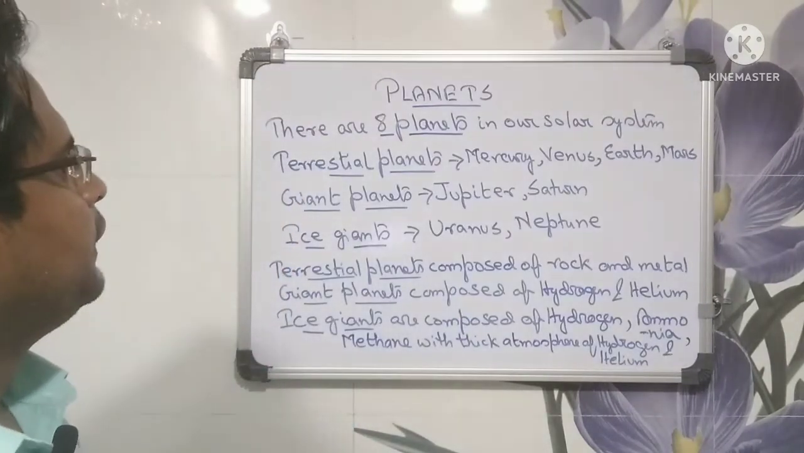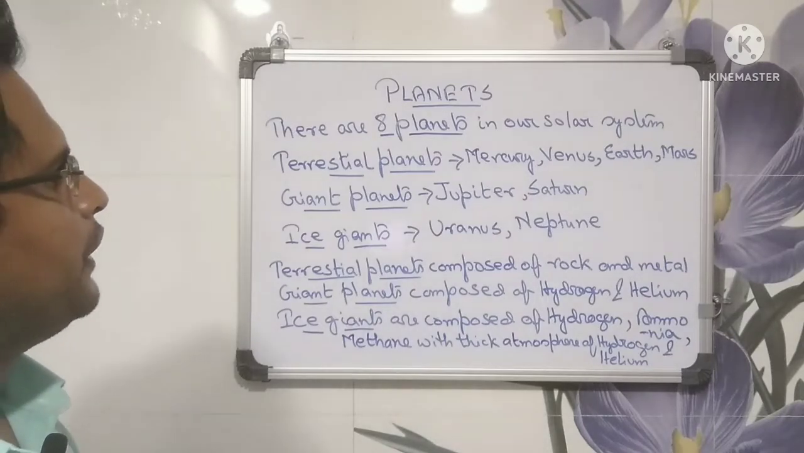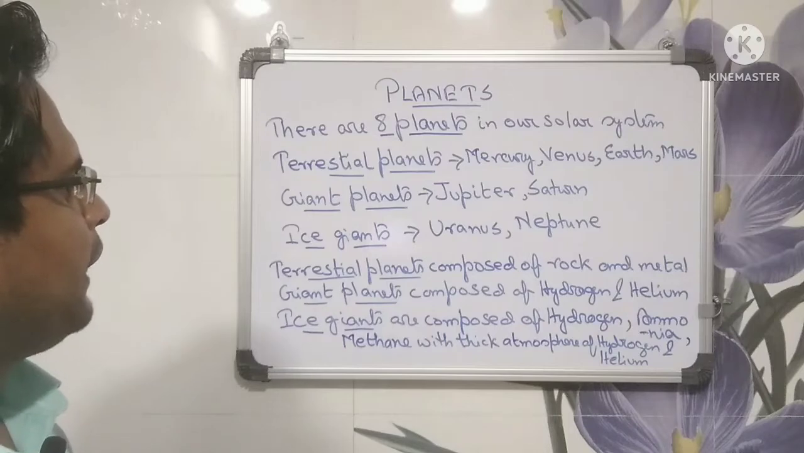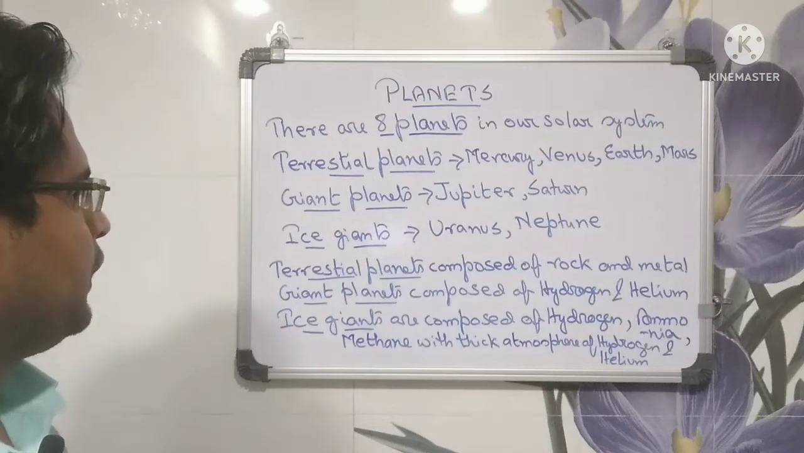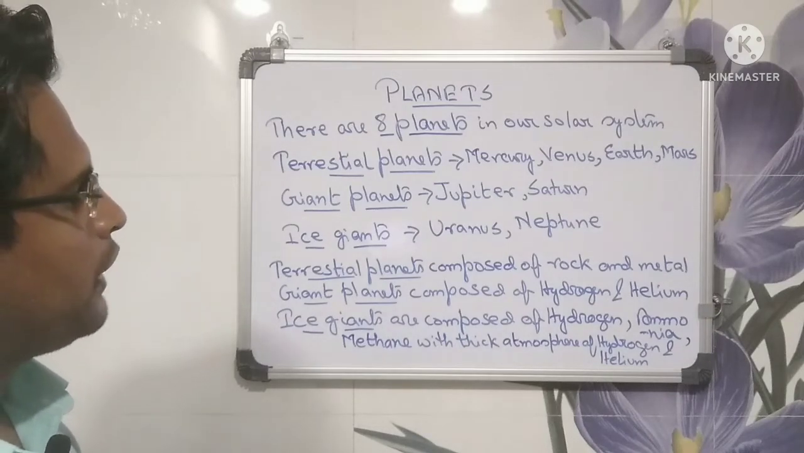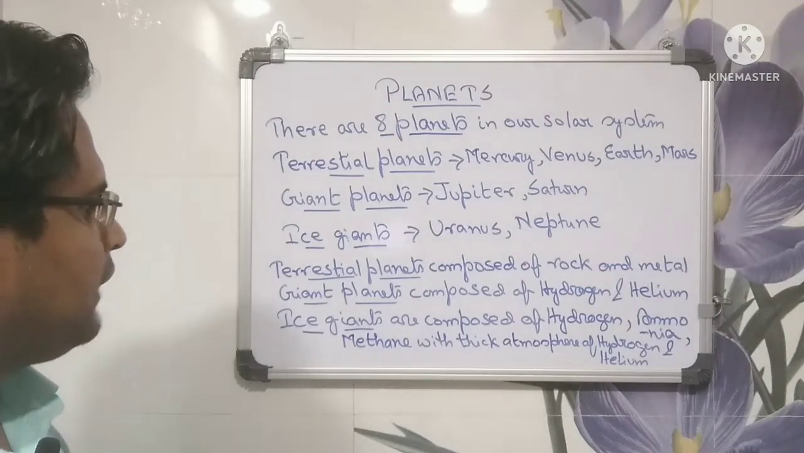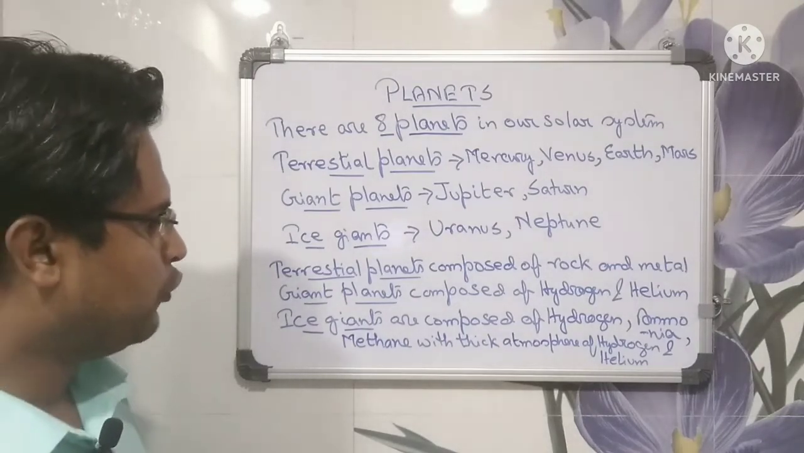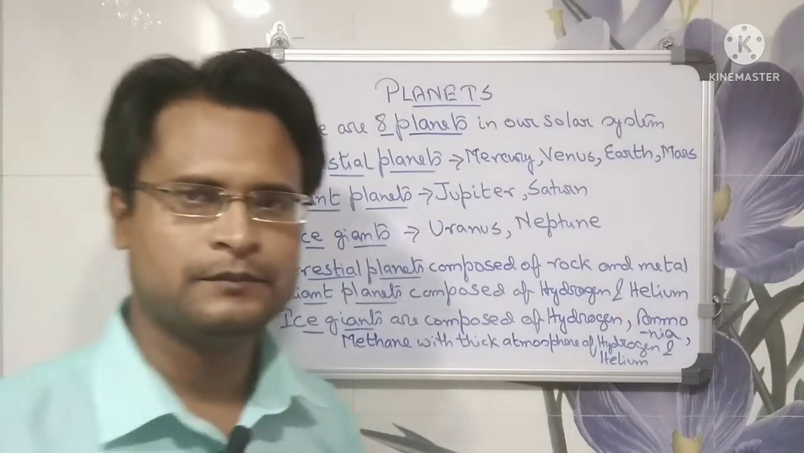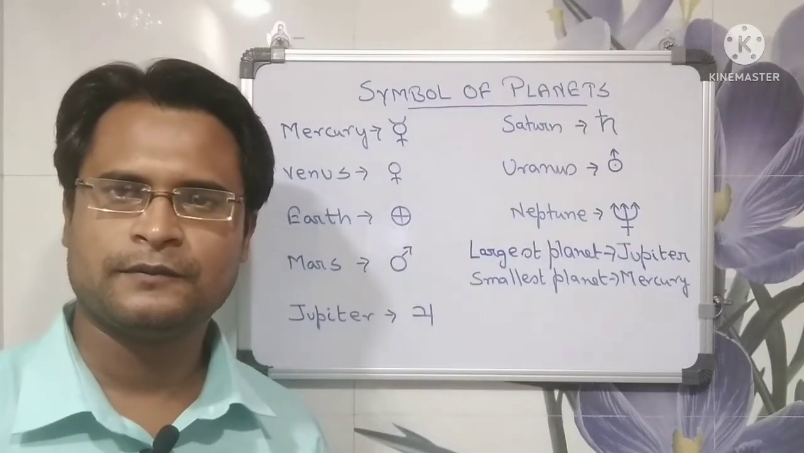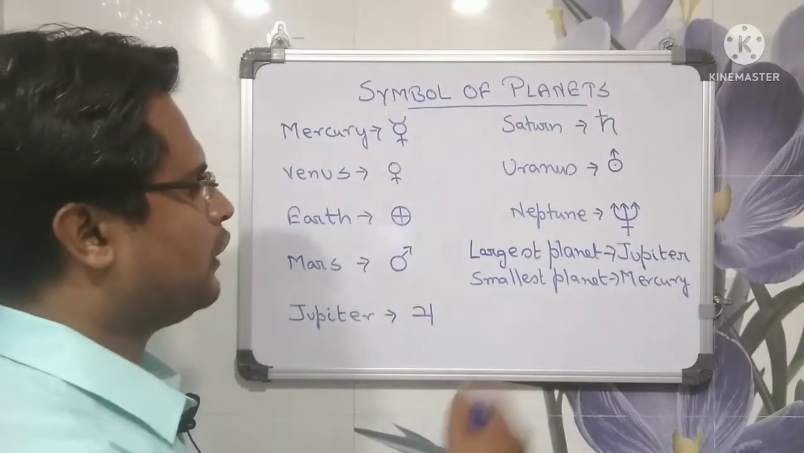Planets. There are 8 planets in our solar system. Terrestrial planets: Mercury, Venus, Earth, Mars. Giant planets: Jupiter, Saturn. Ice giants: Uranus, Neptune. Terrestrial planets are composed of rock and metal. Giant planets are composed of hydrogen and helium. Ice giants are composed of hydrogen, ammonia, and methane with thick atmosphere of hydrogen and helium. Symbol of planets. Largest planet is Jupiter and smallest planet is Mercury.